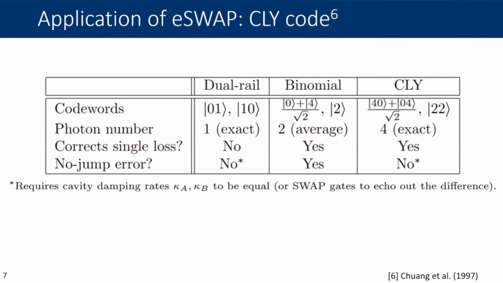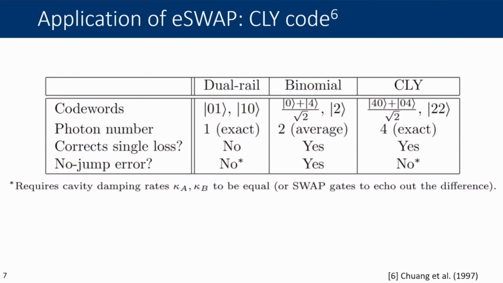So I want to take a step back here and talk about some of our motivation for exploring this technology. So the eSWAP has a couple of really useful applications in the context of this bosonic code that you'll hear about more in a moment, both in terms of state preparation and error correction protocol. So CLY, and the code words are on the upper right-hand side, is much like dual rail in that it's a two-mode bosonic code, but it's unlike dual rail in that it doesn't require concatenation with an outer code like the surface code in order to enable direct correction of single photon loss errors. So it is natively both error detectable and error correctable.